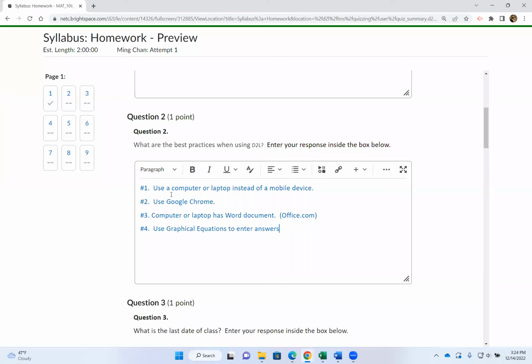Okay, so if you have a Mac, then you need to make sure you have Google Chrome. Sometimes Mac is not quite compatible. You can download Chrome onto a Mac computer.